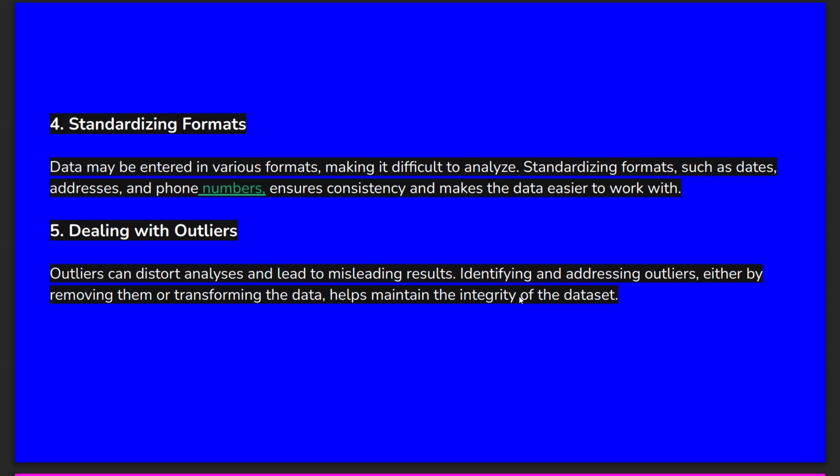In order to overcome that, we do standardizing. Whatever formats we have, we standardize them. By standardizing formats like dates, addresses, and phone numbers, it creates consistency and makes the data easier to work with.